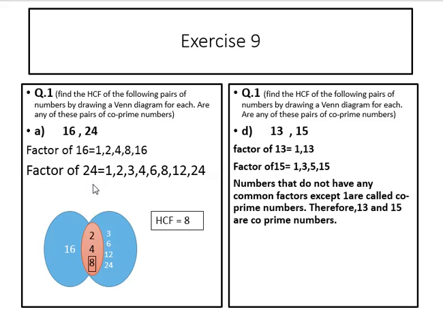Factors of 24. 1 24 is 24. 2 12s are 24. 3 8s are 24. 4 6s are 24. So the factors of 24 we can say are 1, 2, 3, 4, 6, 8, 12 and 24.